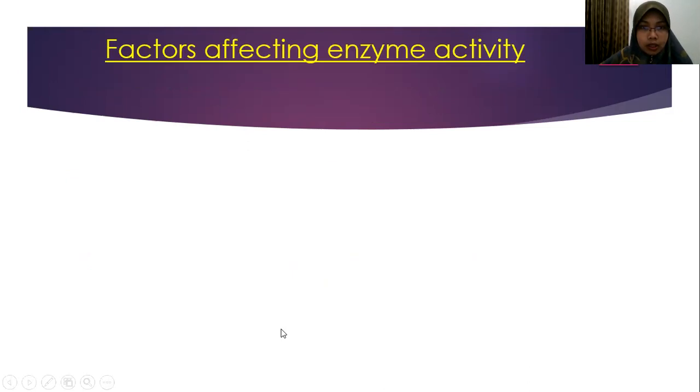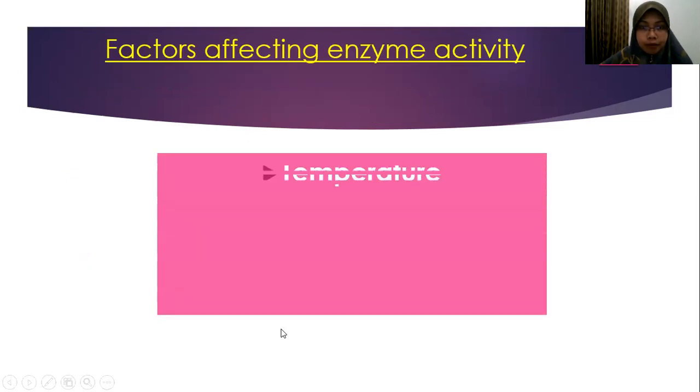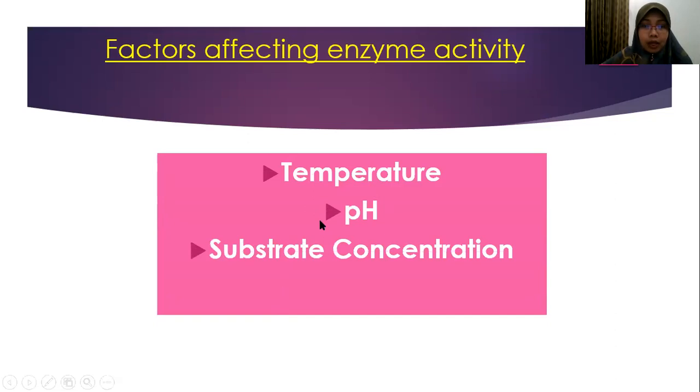So what are the factors? First, temperature. What happens if the temperature is too high or too low? It can affect the enzyme activities. Second, pH. What happened in the acidic, neutral, or alkaline? Third, substrate concentration, and last one, enzyme concentration.